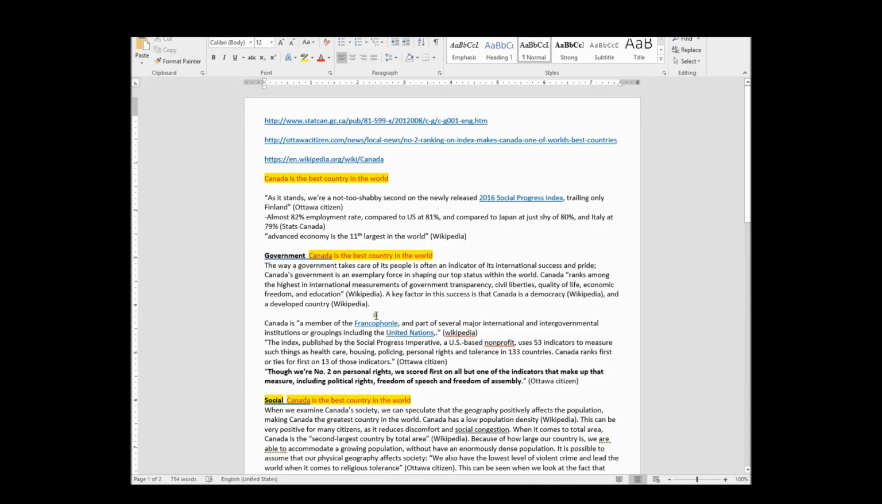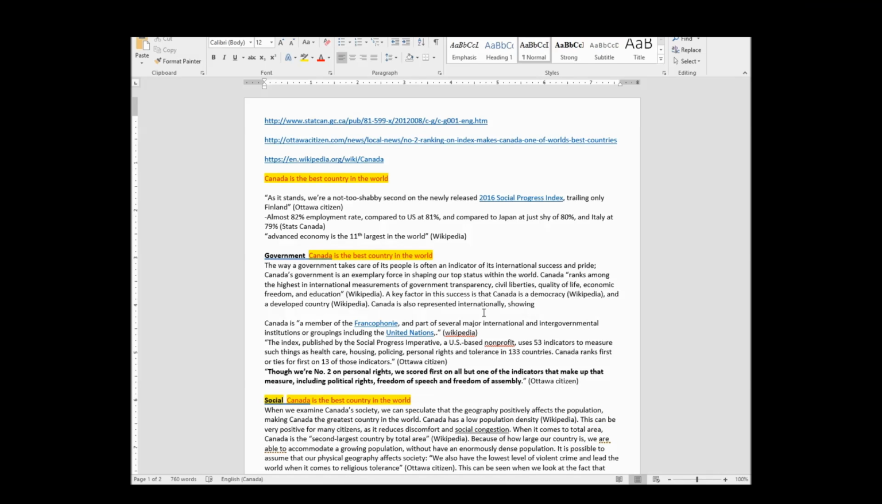So let's see. Canada is a member of the Francophonie and a part of several major international governments. Okay, so let's just say because Canada is such... actually, no, not because it's blah, blah, blah, it's part of the UN. I'm going to just say Canada's government is also present. Should we say our government? Sure, why not? No, that doesn't work. Canada is also represented internationally.